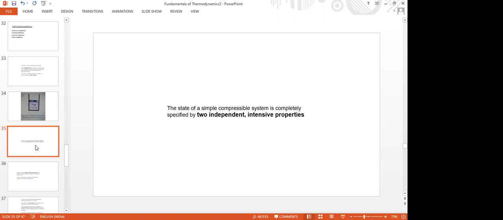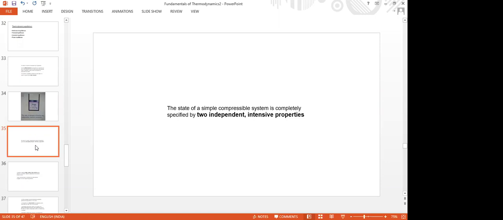Intensive properties we discussed in the earlier classes. The intensive properties, I repeat, are the properties which do not depend on the mass. In a glass of water, for example, which is at 60 degrees centigrade, if you measure it with a thermometer, it will read 60 degrees centigrade.